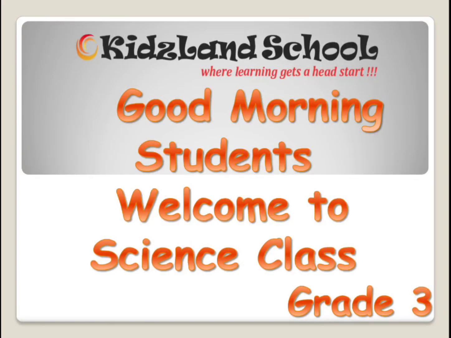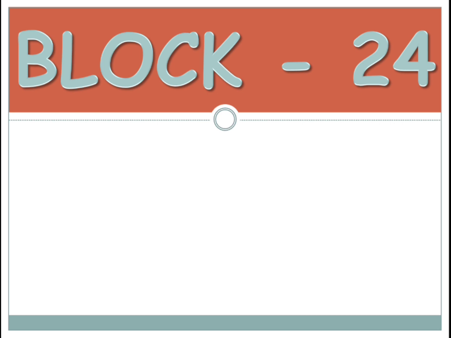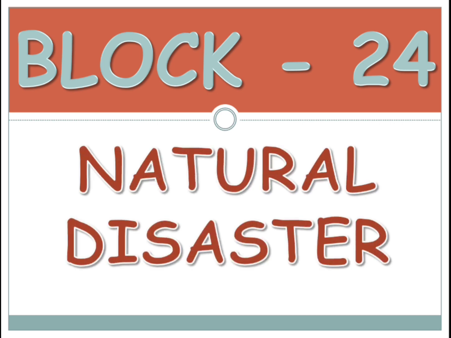So, in science, we have completed block 23, isn't it, children? So, let's start with block 24, which is natural disaster. Natural disaster is the change in the nature, okay? And this change in the nature damages the people, animals, things, and plants.